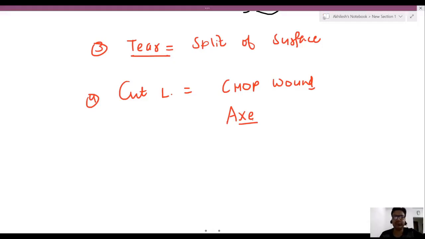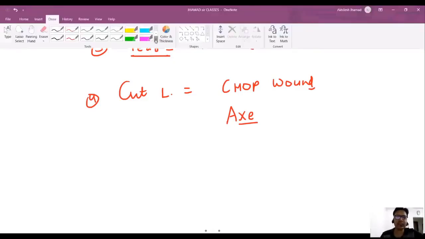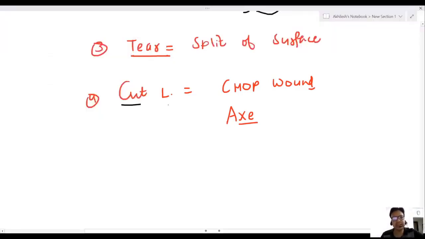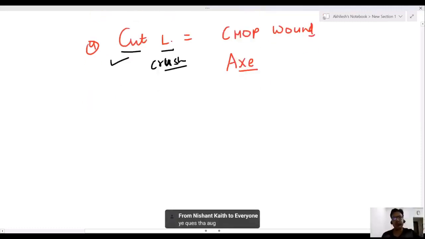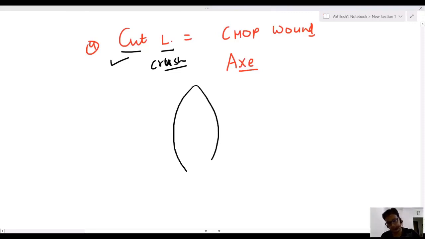Dr. Saab, see why it is known as cut laceration. It will cut the tissue as well as, like laceration, crush the tissue. See, it looks like this. Heavy weapon, spindle shape. There will be very high gaping.